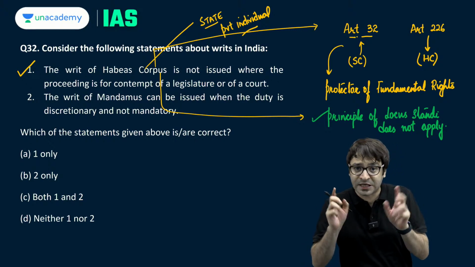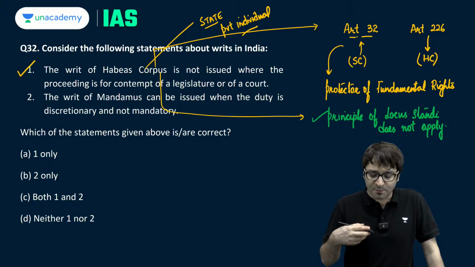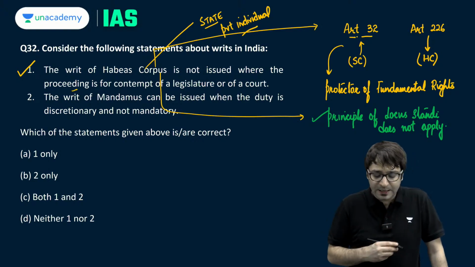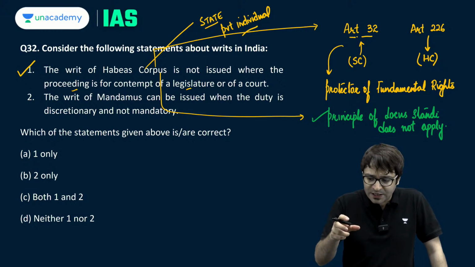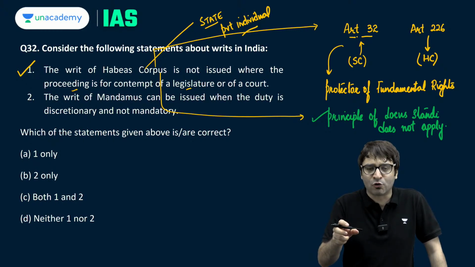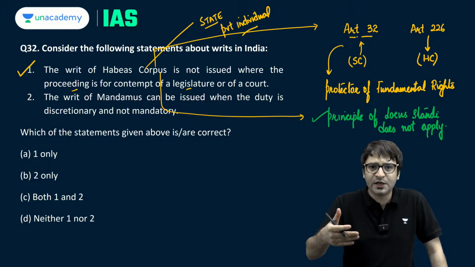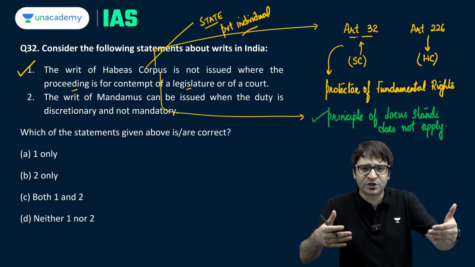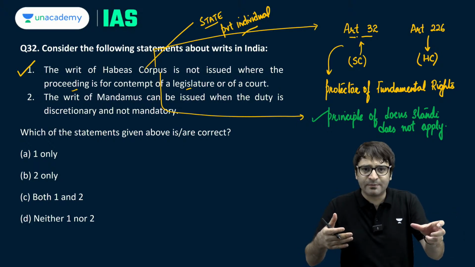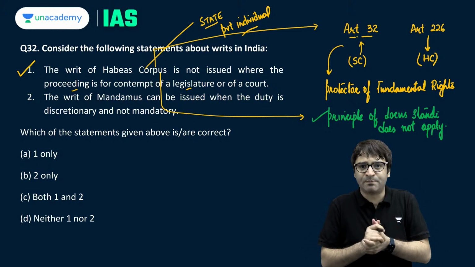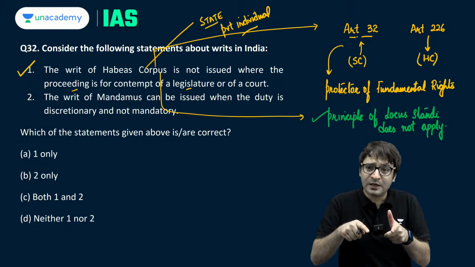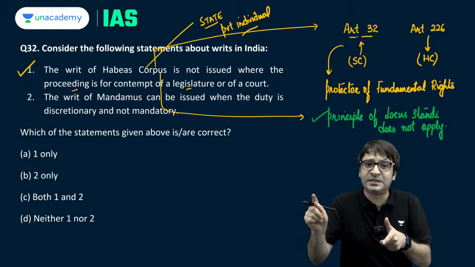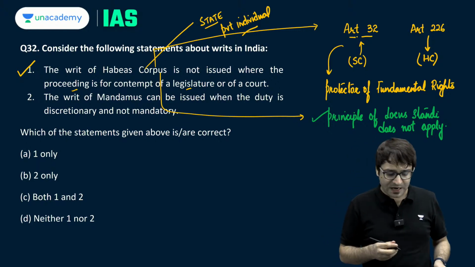But the statement is asking, the writ of habeas corpus is not issued where the proceeding is for the contempt of a legislature or of a court. If somebody is accused of contempt of court and the proceeding is going on under contempt of court, or the proceedings are going on when somebody is alleged to have committed the contempt of the privilege of the parliament or a legislature, the writ of habeas corpus is not issued. It is issued when you have been illegally, unlawfully detained by the state or by a private entity.